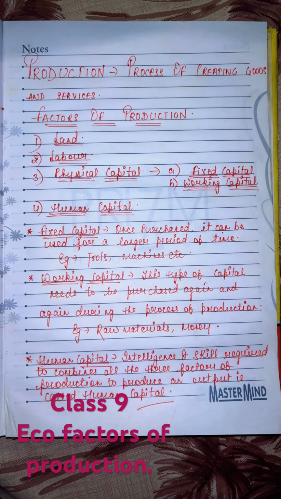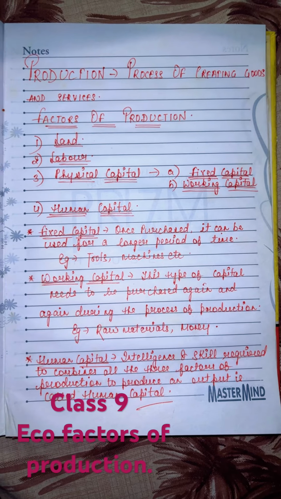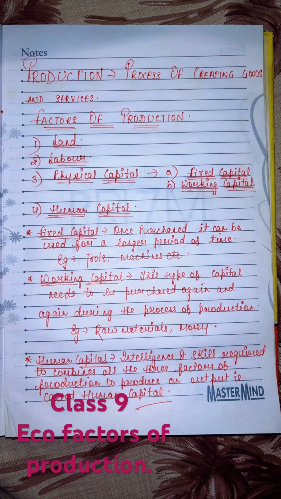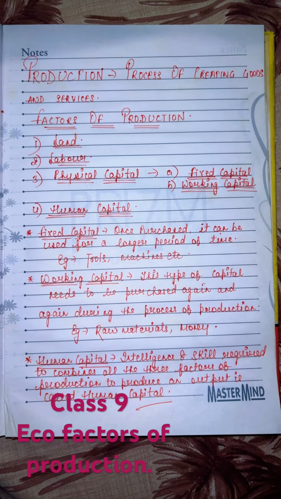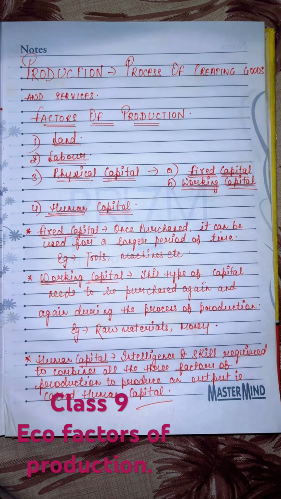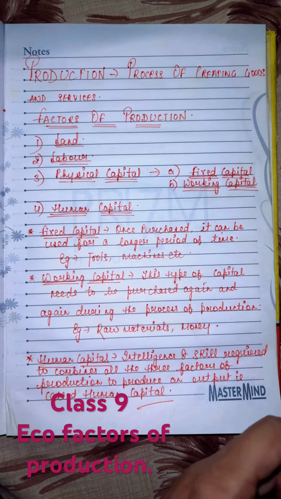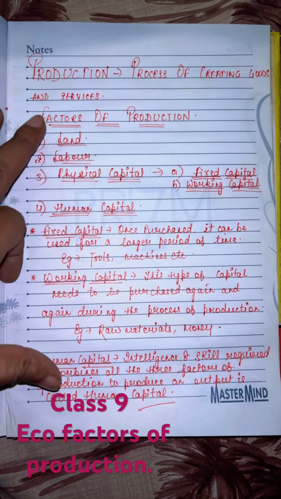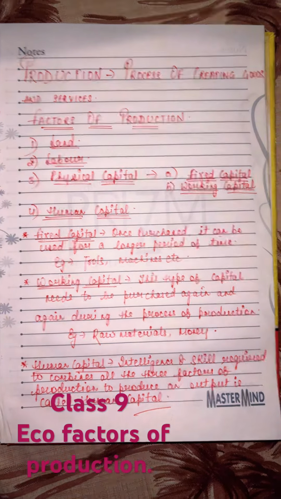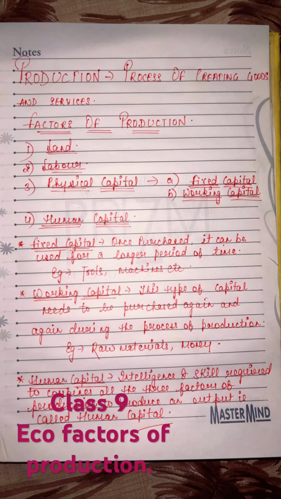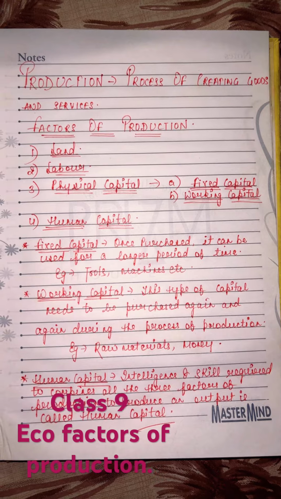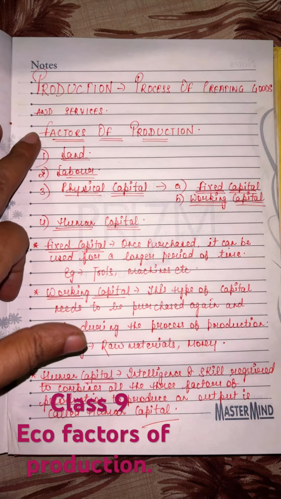First, we should know the meaning of production. That clearly says that process of creating goods and services. Goods or services के creation के process को we call it as a production, and the goods and services are created just to satisfy the human needs. Then for doing production we require some material or some inputs, you can say. Those are called as factors of production.